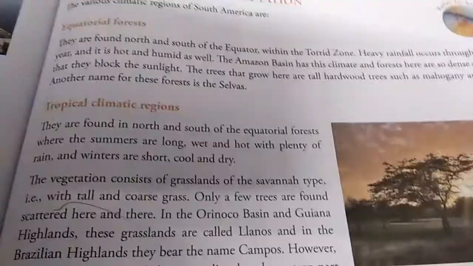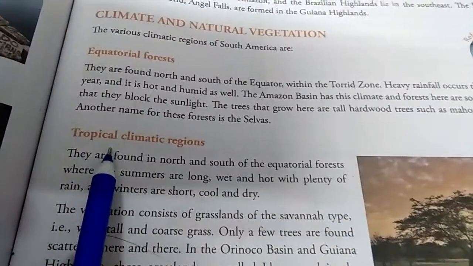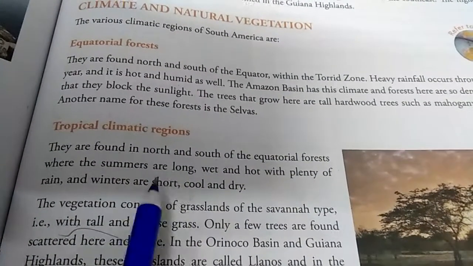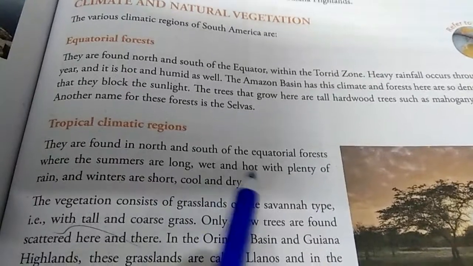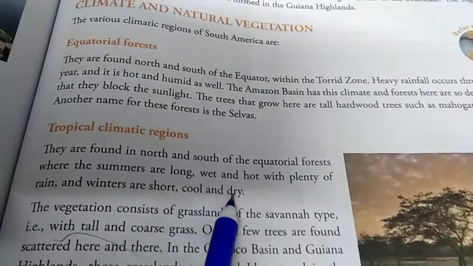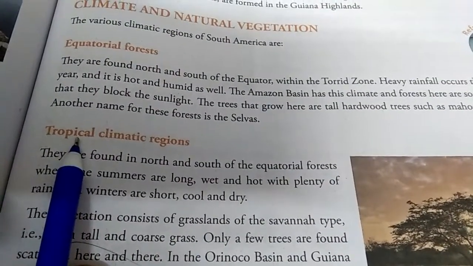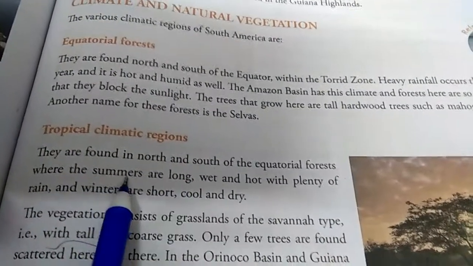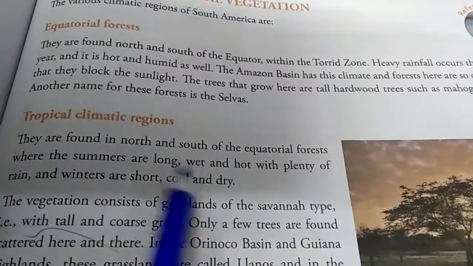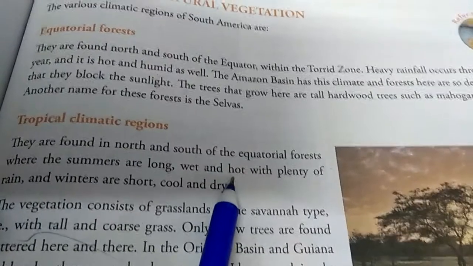Okay, now we go to the second part, that is the tropical climate region. Tropical regions are found north and south of the equatorial forest, where the summers are long, wet, and hot with plenty of rain. The winters are short, cool, and dry. So what type of climate is found in the tropical region? That is, the summer season is long, and wet, that means rain takes place during summer, and hot because in summer they receive the direct rays of the sun, so it is very hot.